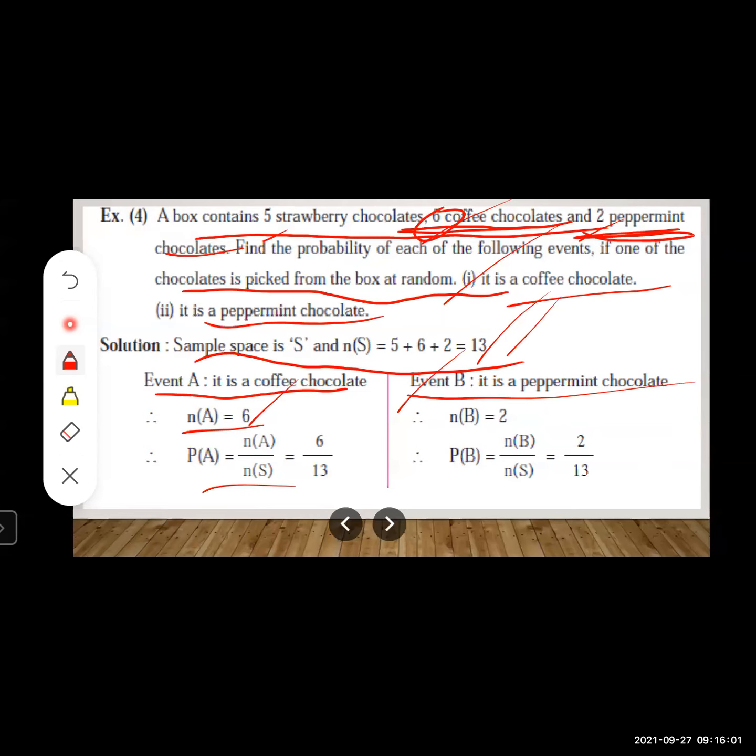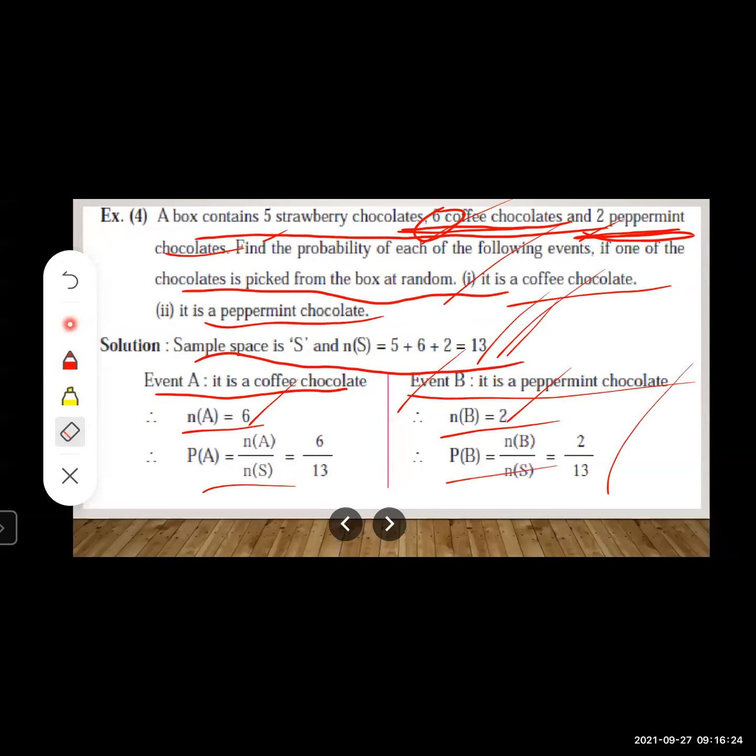So our favorable outcomes will be 2, right? So you will write NB is equal to 2. So again, you are going to write the formula: PB is equal to NB upon NS, right? So NB is equal to 2, NS is equal to 13. So PB is equal to 2 upon 13.